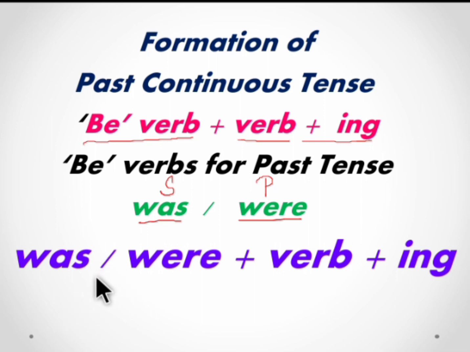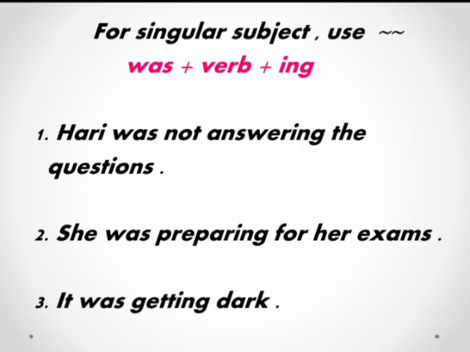So the structure for the past continuous tense is either was plus verb ing or were plus verb ing. If it is a singular subject, it is was. If it is a plural subject, it is were. For singular subject, use was plus verb plus ing.